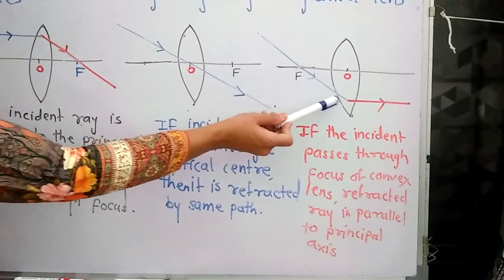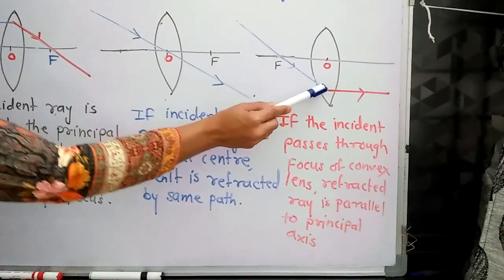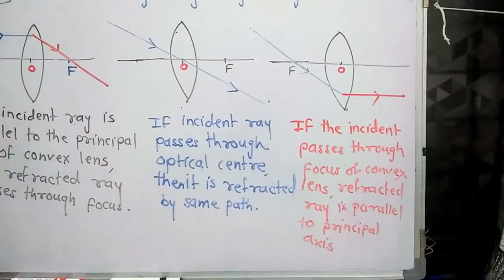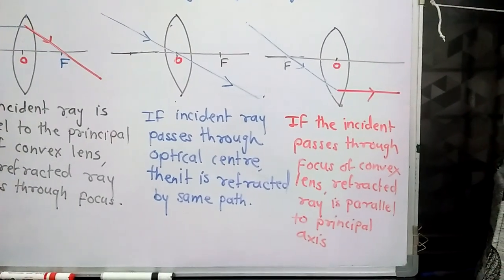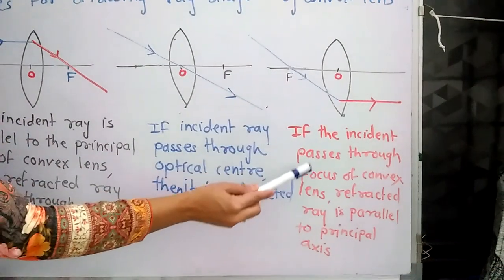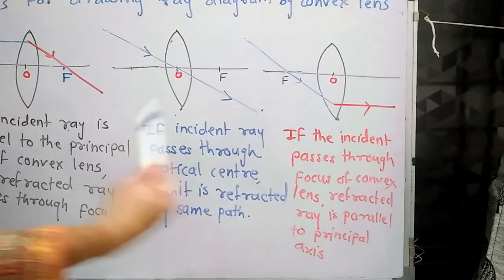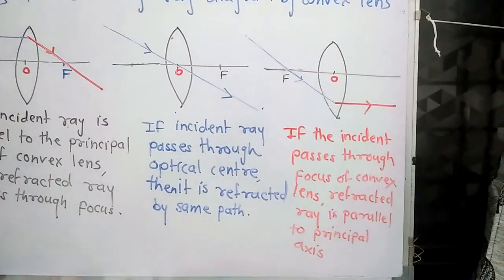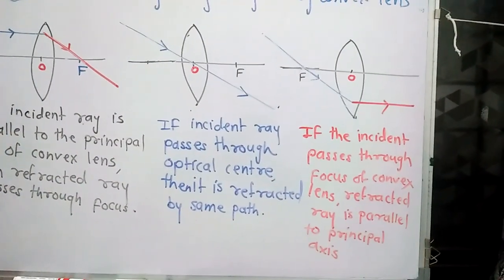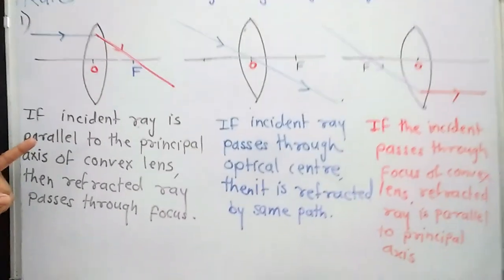It gets refracted parallel to the principal axis. So this is the incident ray, this is the refracted ray. Refraction takes place. So what is the third rule? If the incident ray passes through the focus of the convex lens, the refracted ray is parallel to the principal axis. And if we know these three rules, we can draw the ray diagrams for the convex lens.